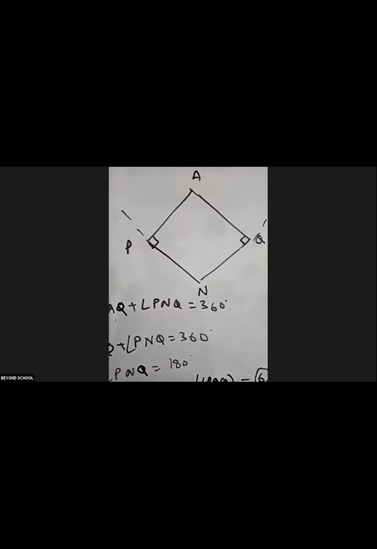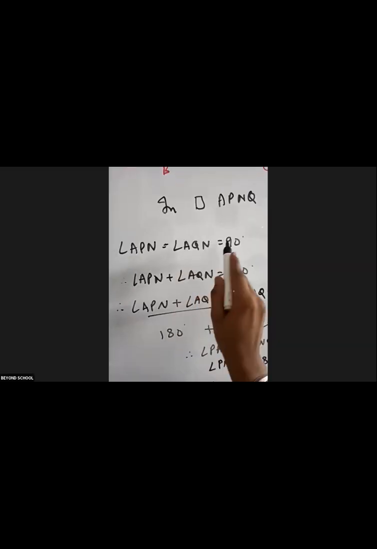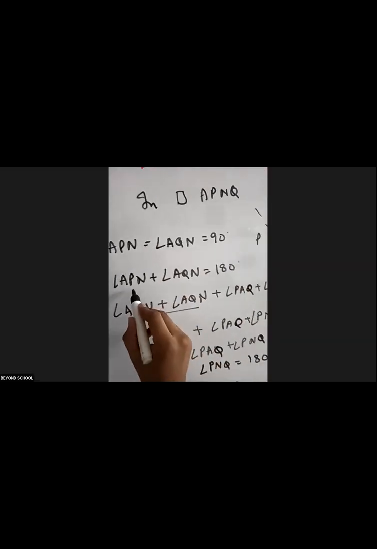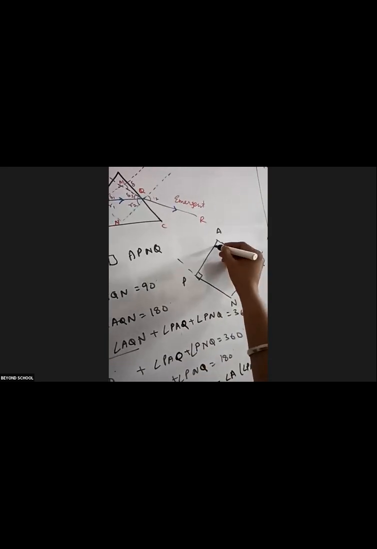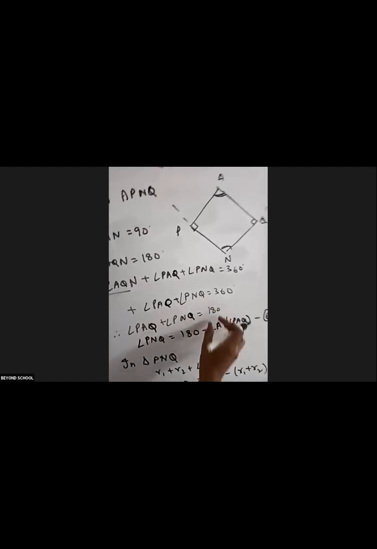Yes or no? Yes, sir. That is what I have written here. APN is equal to AQN is equal to 90 degrees. I know that APN plus AQN is equal to 180 degrees. By adding all the angles, APN plus AQN plus PAQ, that is this angle, plus PNQ, that is this angle, is equal to 360. Now I know this is 180, so this will also be 180. Yes or no?